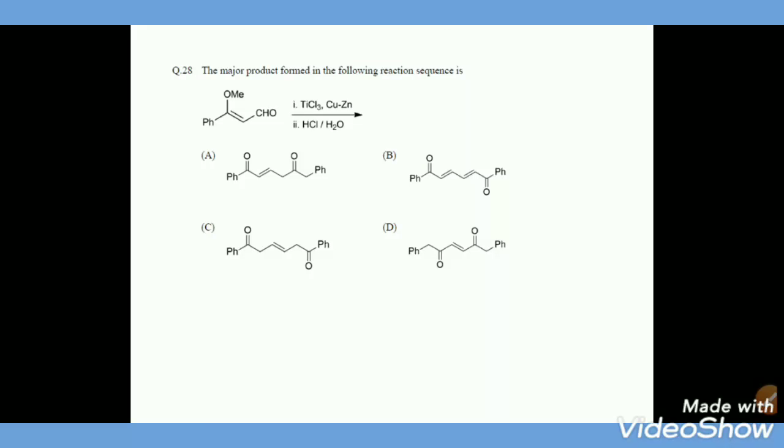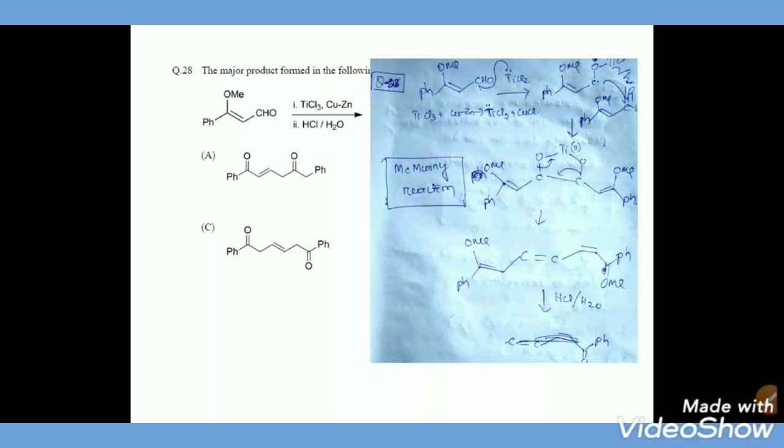And see, the major product formed in the following reaction sequence is, see, this one is the McMurry reaction. This titanium chloride acts as an electron donor, and it can donate an electron to this carbonyl center, and it will go through a free radical mechanism. And see here the complete mechanism.